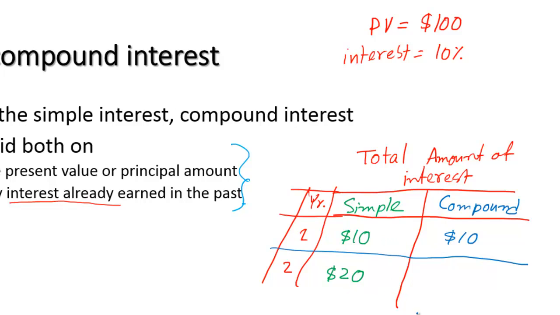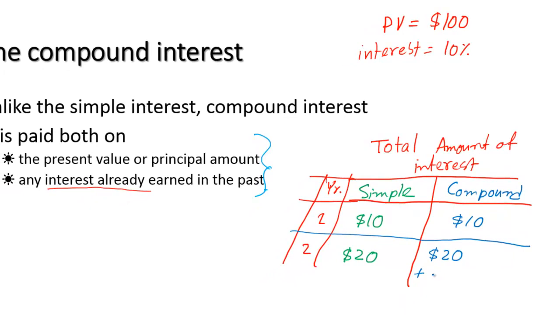Now let us see the total interest for the 2-year period. For 2 years, you also get interest on the principal, which is $20, just like simple interest, but you get something more: interest on previously earned interest. In year 1 you have already earned $10, so you will get interest on this $10. 10% of this $10 is $1.